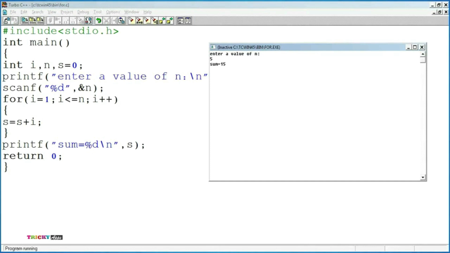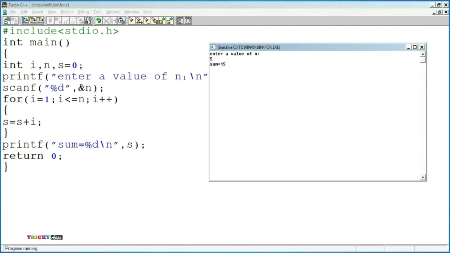Now i value is incremented to 4. 4 <= 5, the condition is true. The control will move to the loop body. So we get sum as 10. At this point, now i value is 5. 5 <= 5, condition is true, so the control will move to the loop body. s = s + 5. That is, at this point, we have s as 10 and i value as 5, so s = 15.